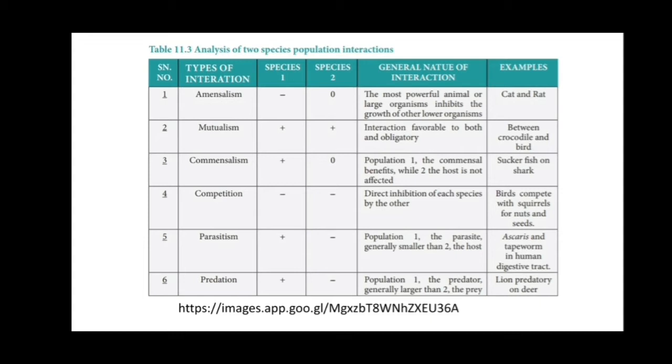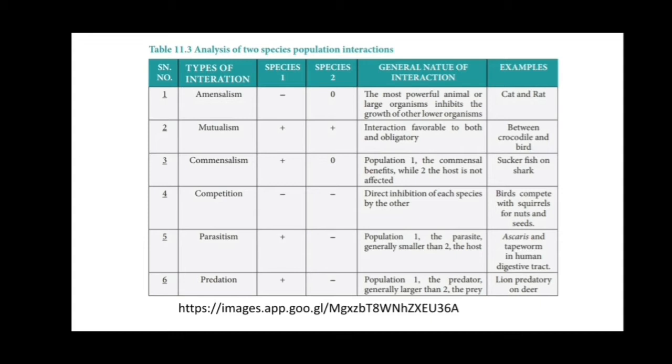Again, commensalism. Species 1 gets benefit and species 2 is neither harmed nor benefited. So population 1, the commensal, benefits, while population 2, the host, is not affected. An example is the sucker fish on a shark.